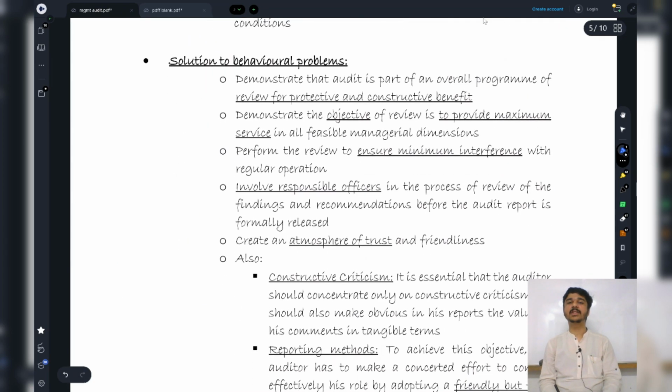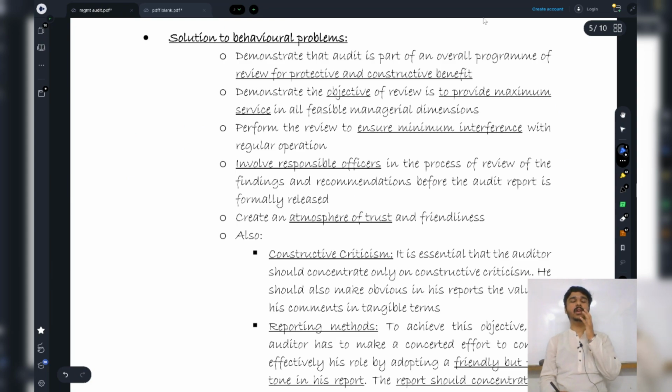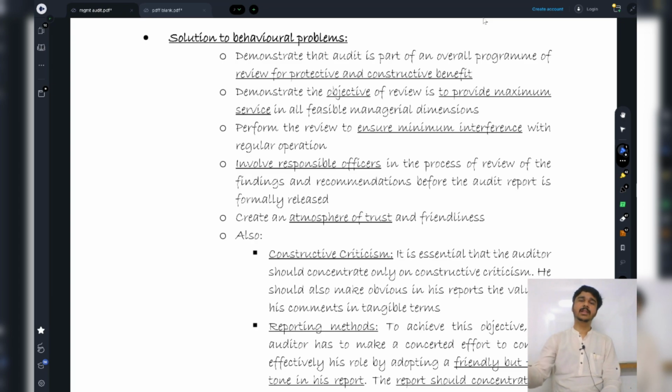Now what is the solution? We as chartered accountants are here for solutions. We are not here for pointing out mistakes. So what will be the solution? Obviously, I would tell them, sir, I am a management auditor, and I don't have any objective to punish you, or to talk negative about you. I am here to protect you, to protect the team, to make the most out of yourself. It might be a case that he feels good that I'm not here for pointing out his mistakes, I'm here for a protective function, right?